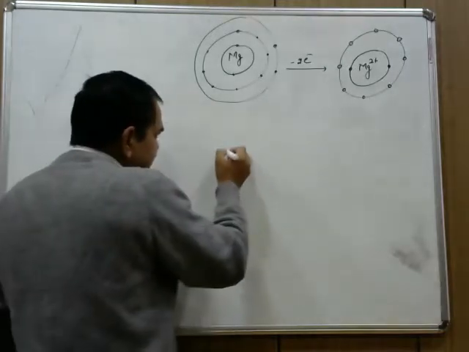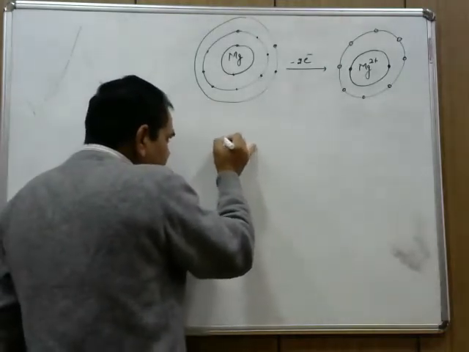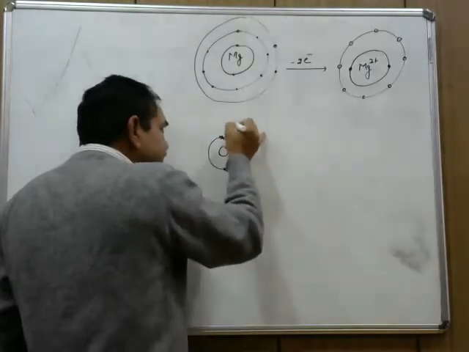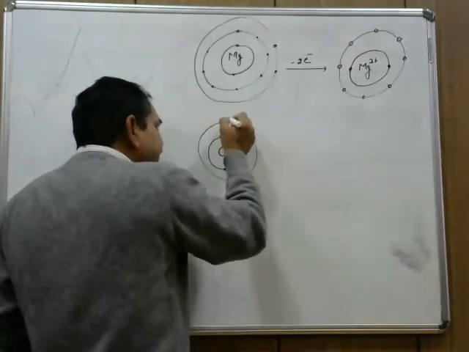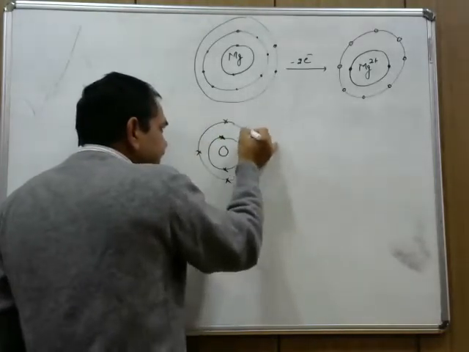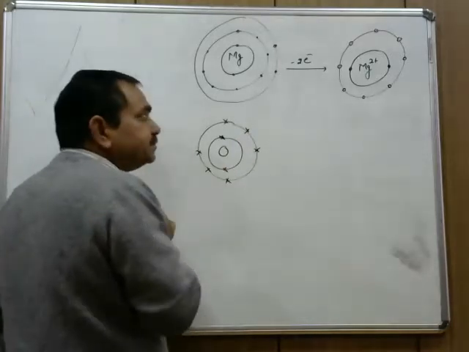Now let us see oxygen. Oxygen has 2 electrons in the first shell and 6 electrons in its second shell.